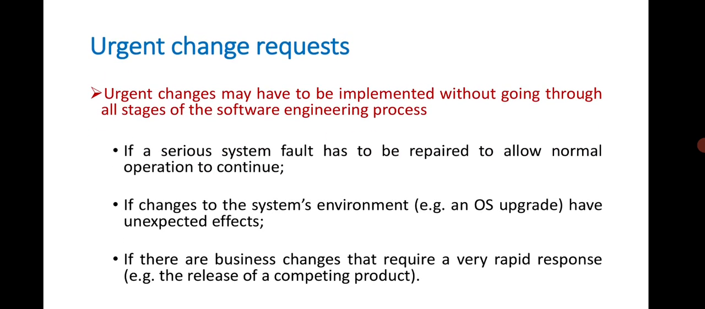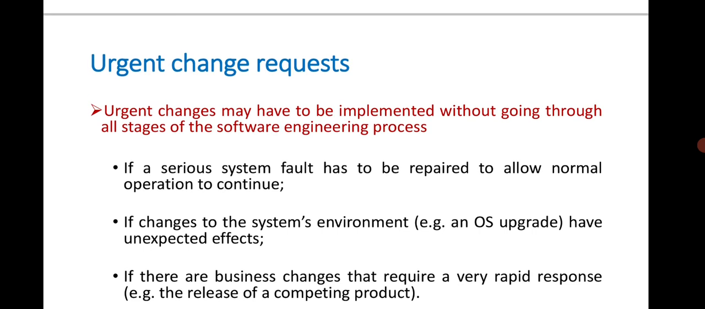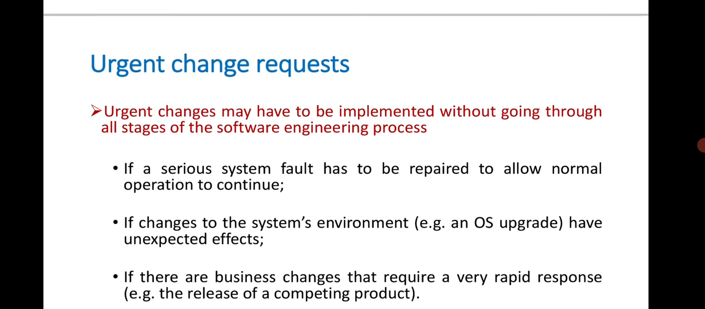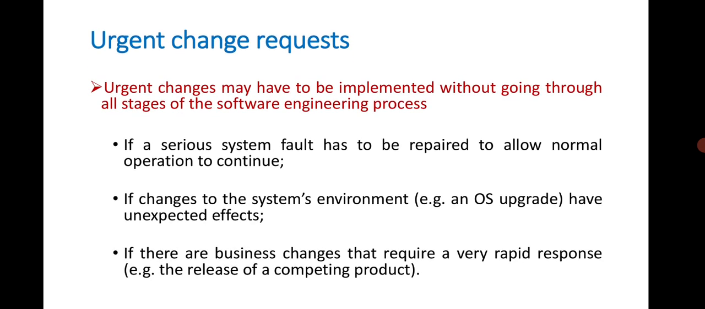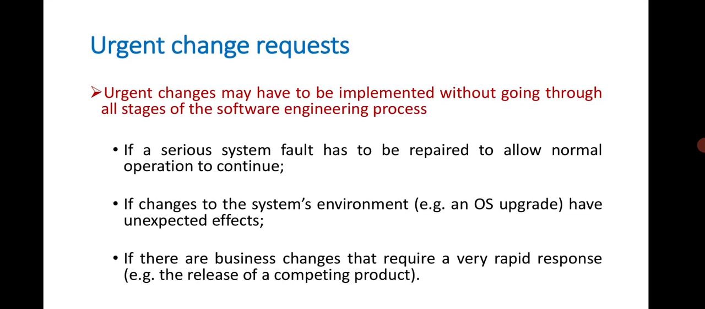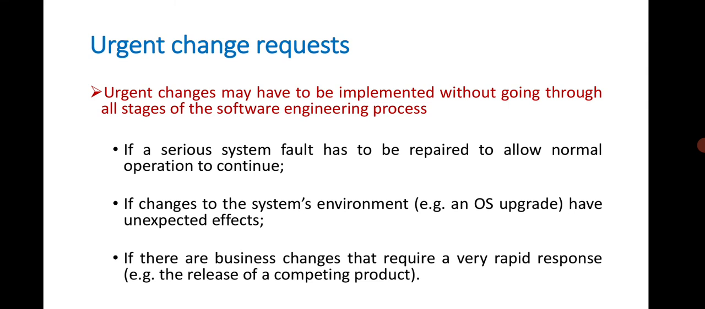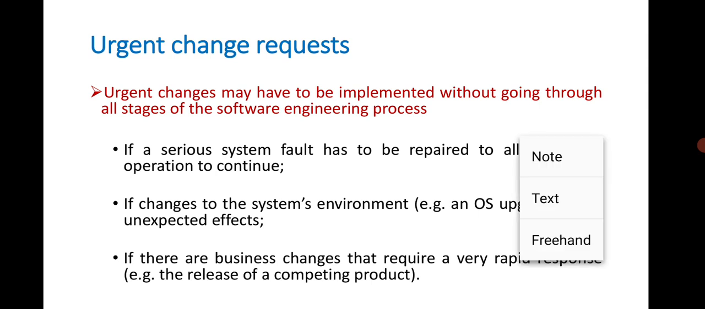And sometimes we may need to go for an urgent change request, which is also a part of this evolution process. These urgent changes may have to be implemented without going through all stages of the software engineering process, because the name itself indicates that an urgent change request means we want to keep the software in an operational condition on an emergency basis. We may need to make some small modifications directly to the source code, and we will continue using the same software without any interruption. That you can call an urgent change request.